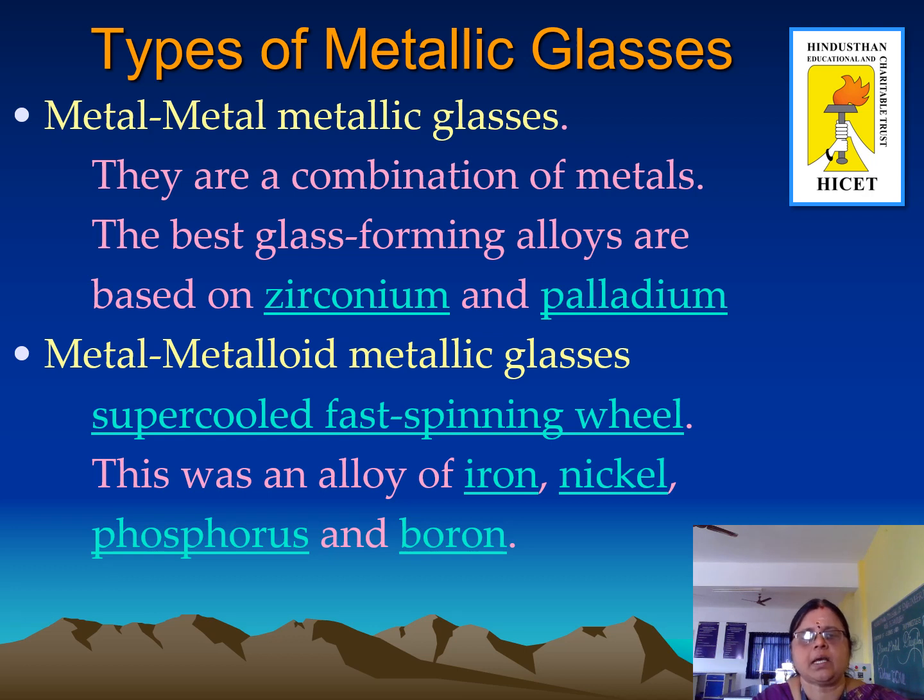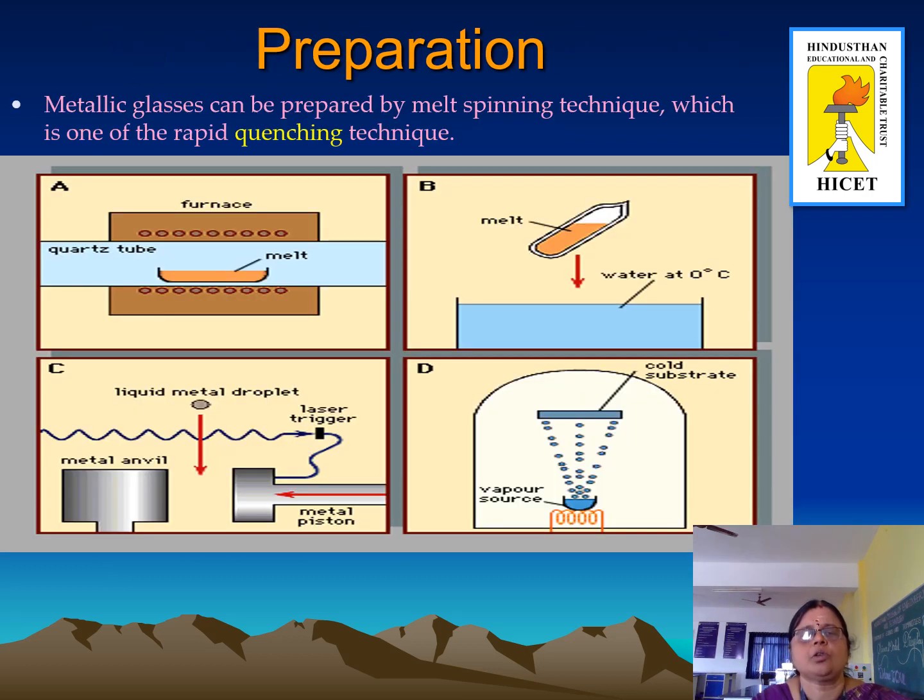Metal-metal metallic glasses and metalloid metallic glasses are the two types of metallic glasses. Let us see what a metal-metal metallic glass is. They are a combination of metals. The best glass forming alloys are based on zirconium and palladium. Metalloid metallic glasses are super cooled by a fast spinning wheel, and this is an alloy of iron, nickel, phosphorus and boron. The diagram below depicts the preparation of metallic glasses.